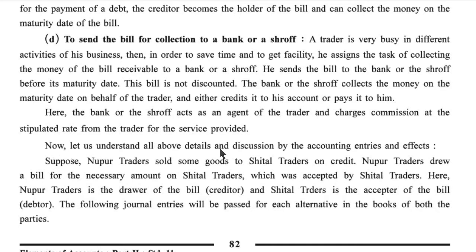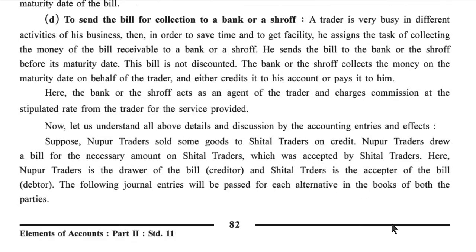Now let us understand all above detail and discussion by accounting entries and effects. Suppose Nupur traders sold some goods to Setal traders on credit. Nupur traders drew a bill for the necessary amount on Setal traders, which was accepted by Setal traders. Here Nupur traders is the drawer of the bill, creditor, and Setal traders is the acceptor of the bill, debtor. The following journal entries will be passed for each alternative in the books of both the parties.